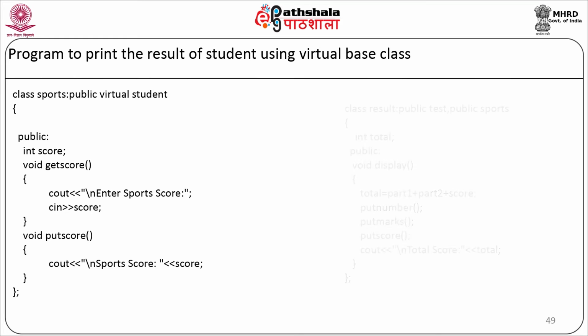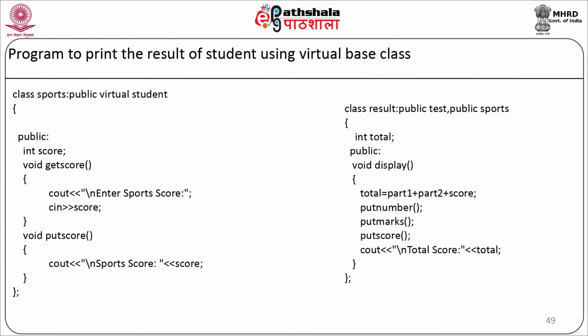Now we will start with our last class, class result: public test, public sports. Here the total is by default private. In the public section we are going to have a member function display, which will have total equal to part1 plus part2 plus score. Then we are going to call the member functions putNumber, putMarks, putScore, and then we are going to display the total score on the screen. Our display function will end, and our class will end.